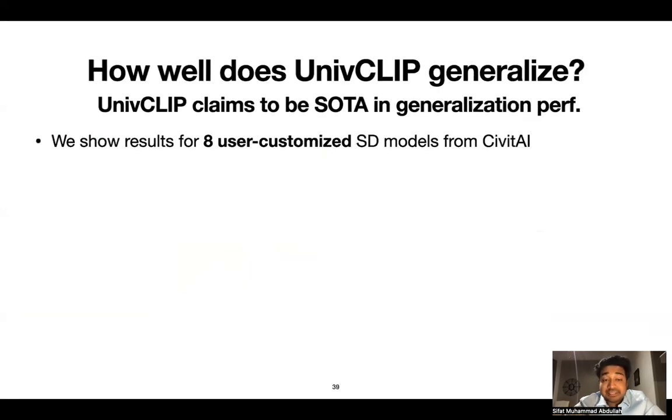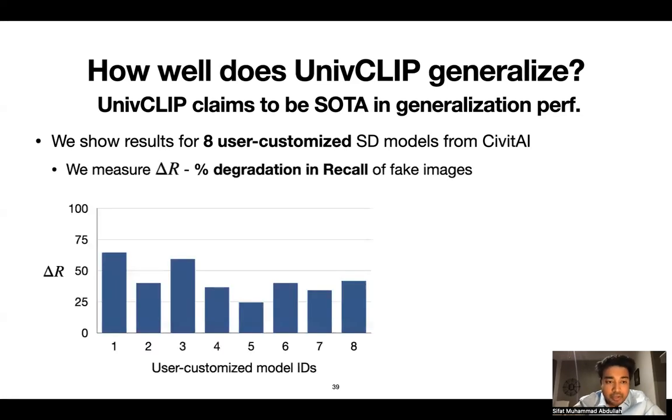So for evaluation, let's first look at UniFlip, which claims to be state-of-the-art in generalization performance. We collect several models and here show results for 8 user-customized Stable Diffusion models from CivitAI. In the graph here, along the x-axis, we plot the 8 user-customized Stable Diffusion models, and along the y-axis, we plot delta R, which is percentage degradation in recall of fake images.